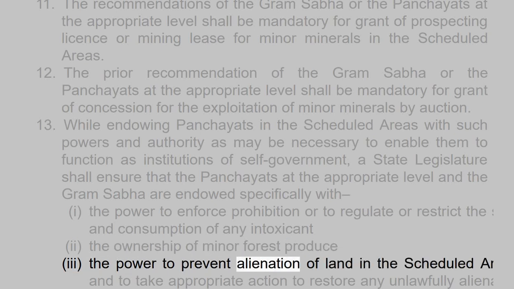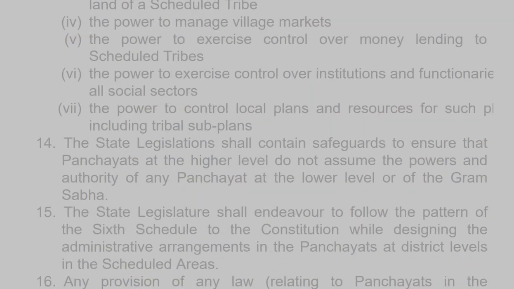3. The power to prevent alienation of land in the scheduled areas and to take appropriate action to restore any unlawfully alienated land of a scheduled tribe. 4. The power to manage village markets. 5. The power to exercise control over money lending to scheduled tribes. 6. The power to exercise control over institutions and functionaries in all social sectors. 7. The power to control local plans and resources for such plans, including tribal subplans.